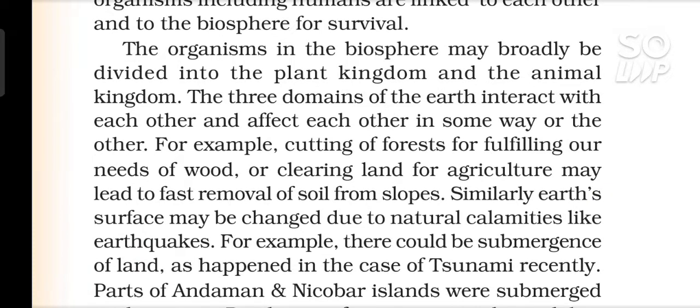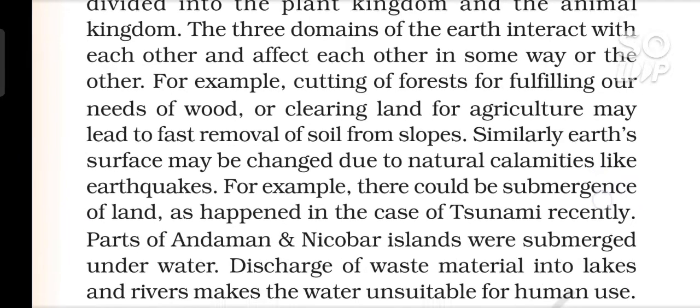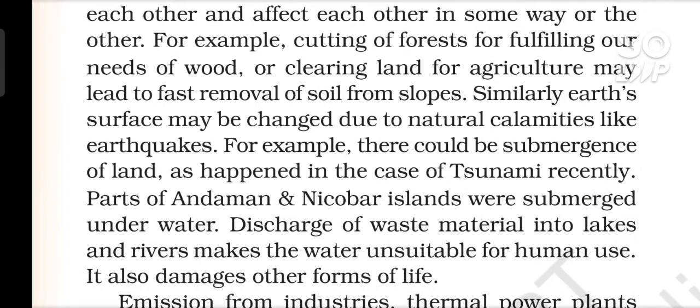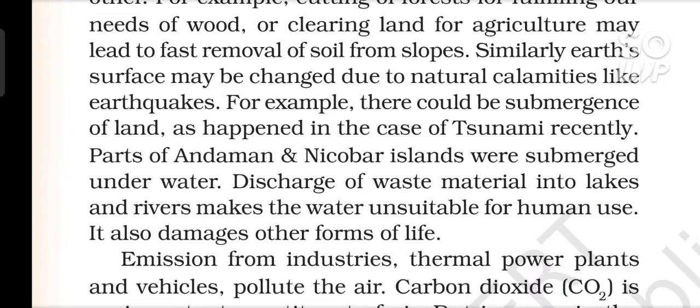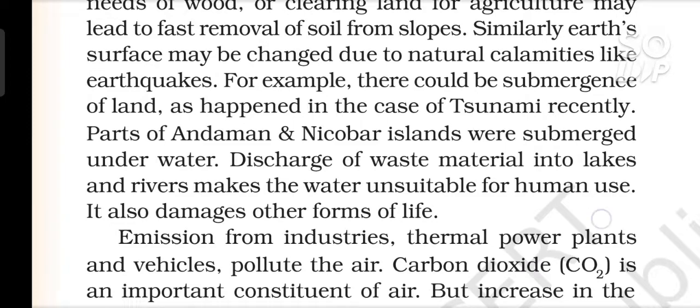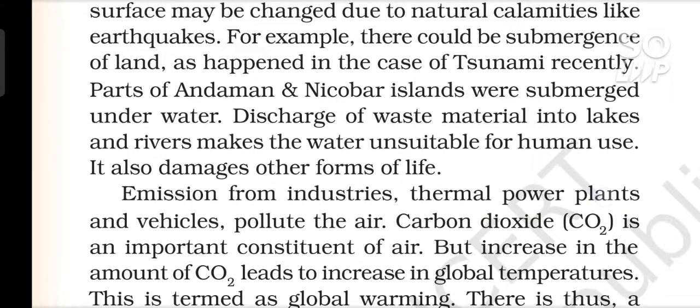The three domains of the Earth interact with each other and affect each other in some way or the other. For example, cutting of forests for fulfilling our needs of wood, or clearing land for agriculture may lead to fast removal of soil from slopes. Similarly, Earth's surface may be changed due to natural calamities like earthquakes. For example, there could be submergence of land, as happened in the case of tsunami recently. Parts of Andaman and Nicobar Islands were submerged underwater.